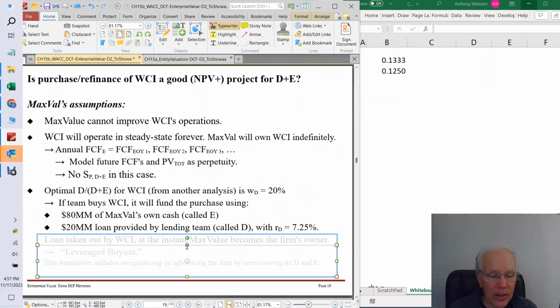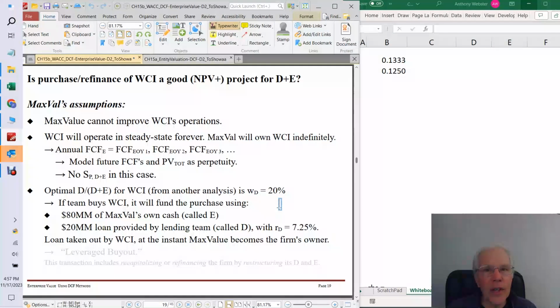Okay. And how does this work? The loan is going to be taken out by WorkClose Inc. at the moment of closing of this transaction. So now WorkClose Inc. is going to have 20% less shares outstanding, 20% less equity, and it's going to have some debt. And again, remember, we learned in Chapter 6, this is called a leveraged buyout, and it includes the refinancing of the firm by restructuring its debt equity balance.